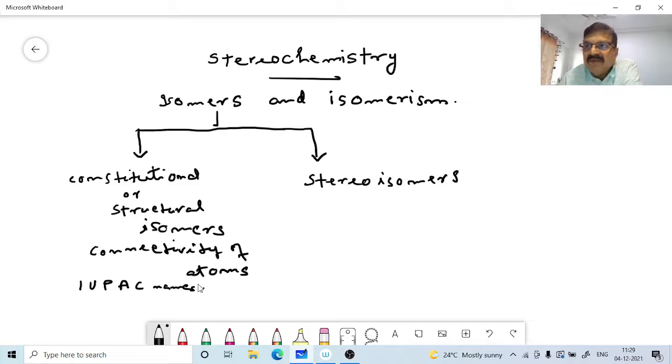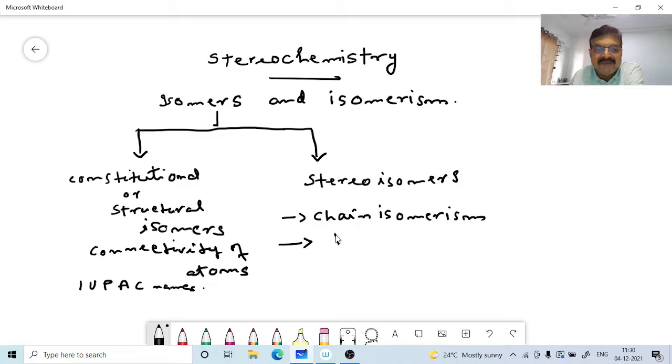These are the basic things about isomerism. Now, structural and constitutional isomerism can be further divided into many classes, as you know. We can have chain isomerism, then position isomerism, then functional group isomerism.